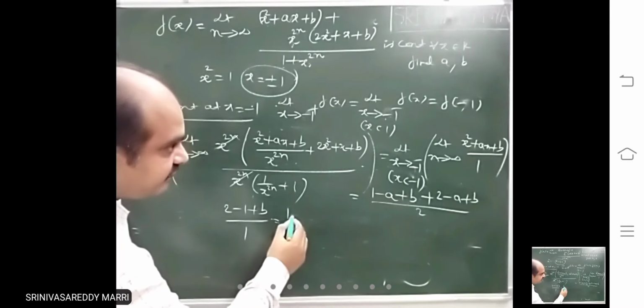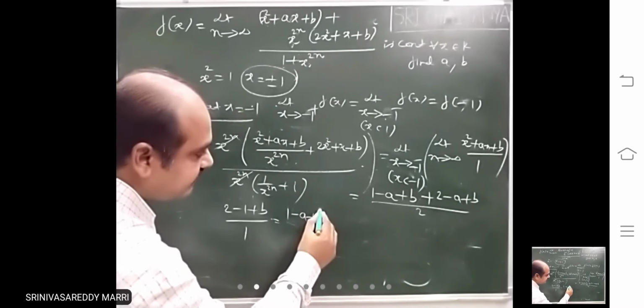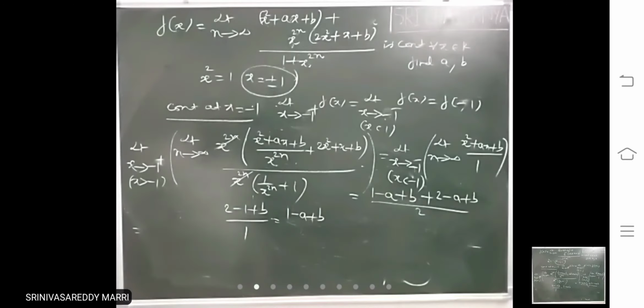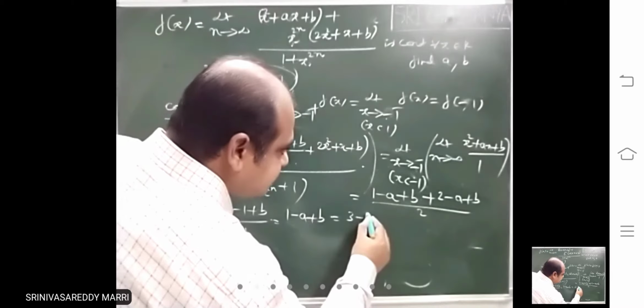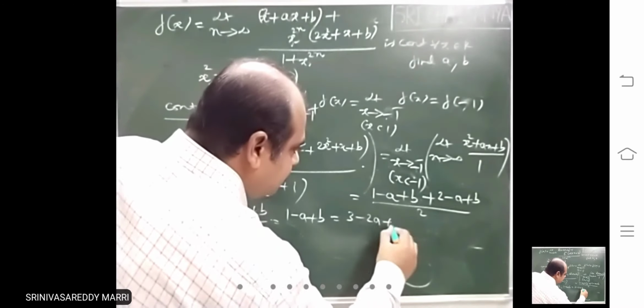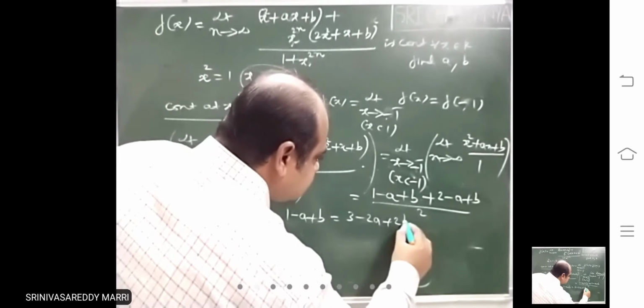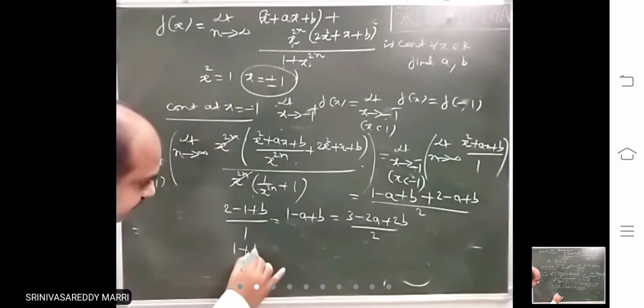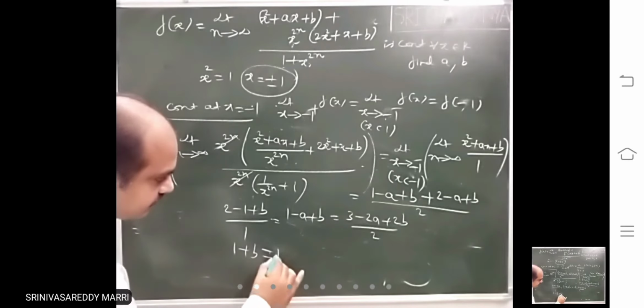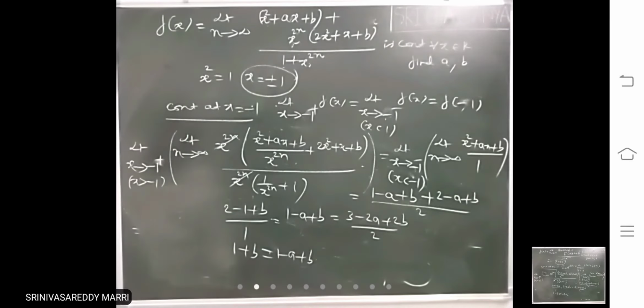Minus 1, if you substitute, what will you get? 1 minus a plus b minus a plus b equals 3 minus 2a plus 2b divided by 2. A you got 2. So that means this is 1 plus b equal to plus b. So what will you get? 1 plus b.